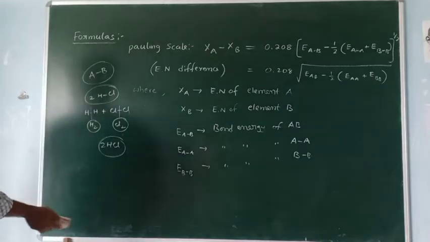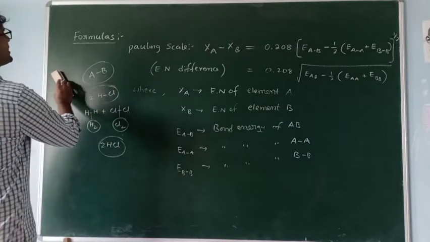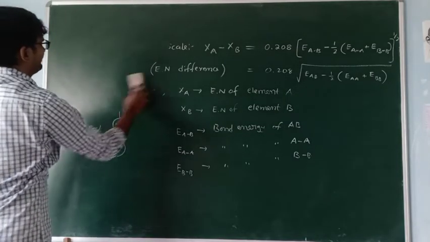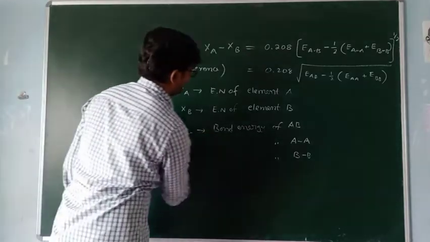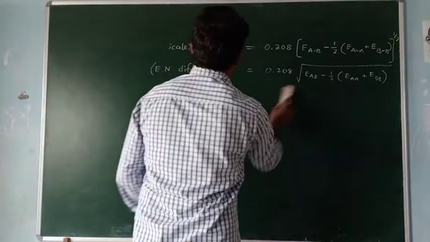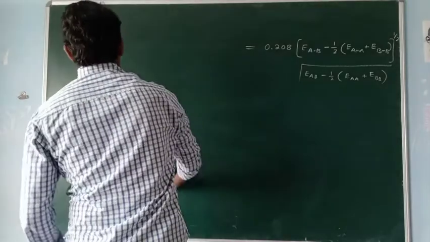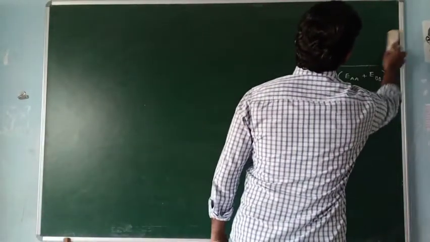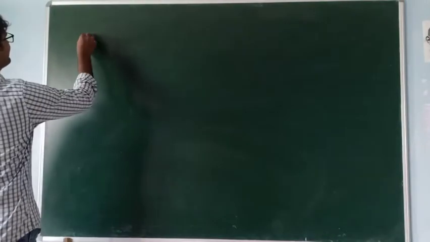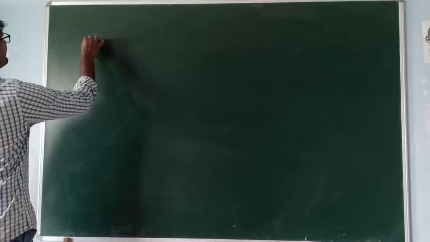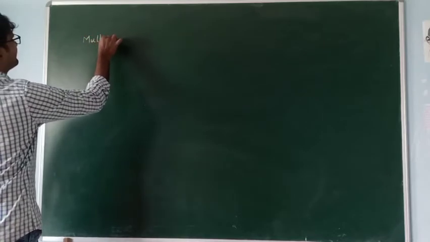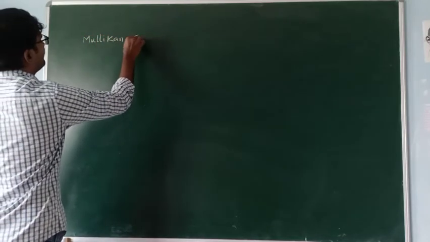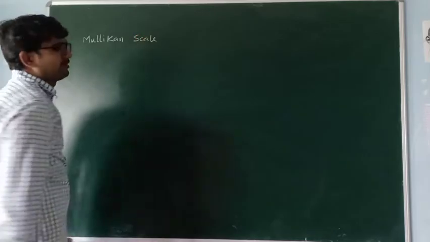Now, the second one, an important one, the Mulliken scale.